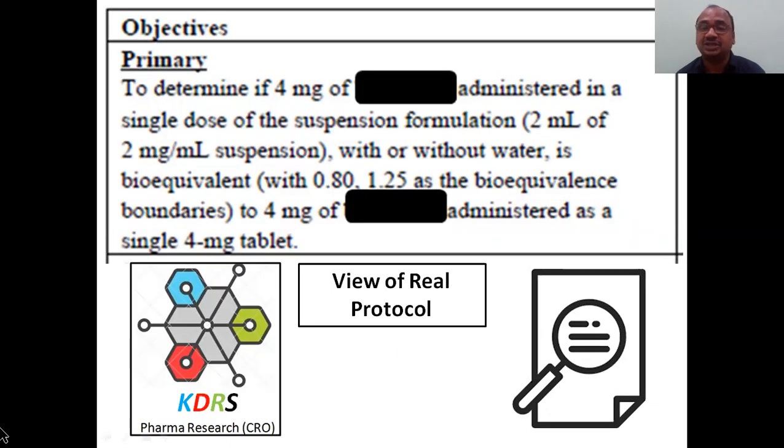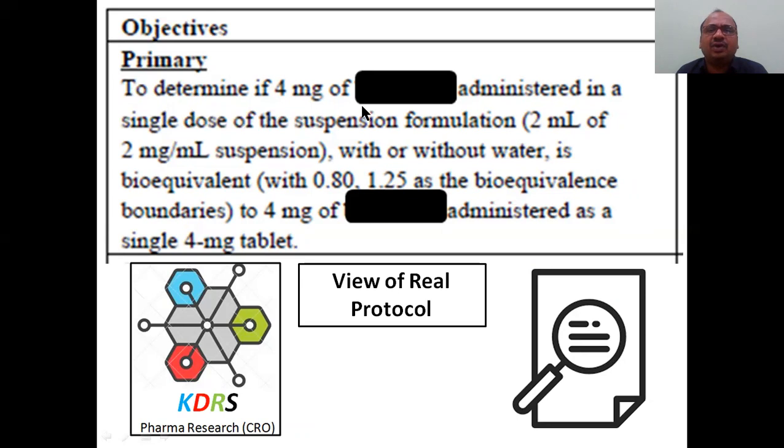And here I have mentioned, see, the company protocol, this KDRS company, pharma research CROs company's profile, very, very important. What is your primary objective of the study?